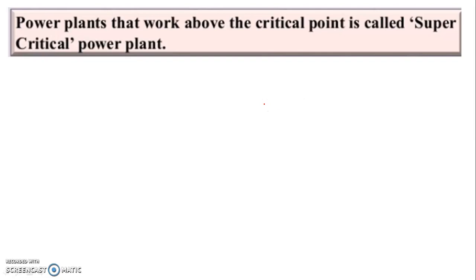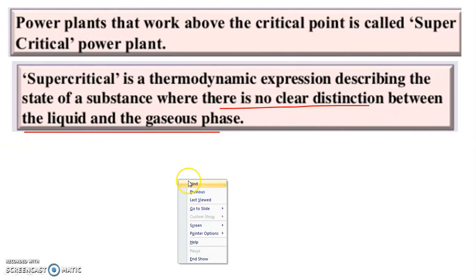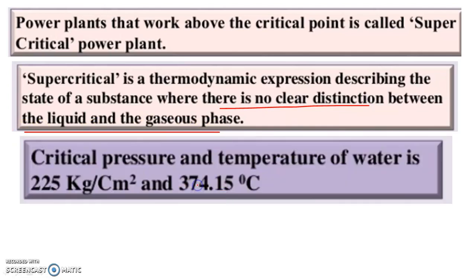Power plants that work above the critical point are called supercritical power plants in the process industries. Supercritical is a thermodynamic expression describing the state of a substance where there is no clear distinction between the liquid and gaseous phase. So this is nothing but the meaning of supercritical.